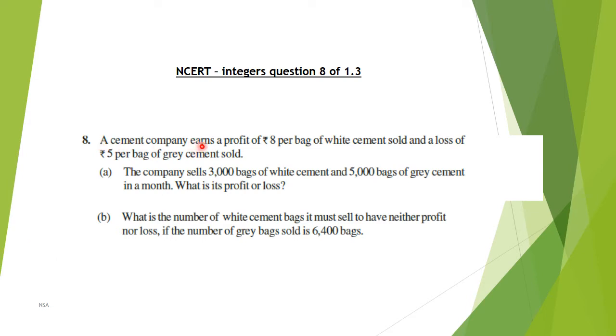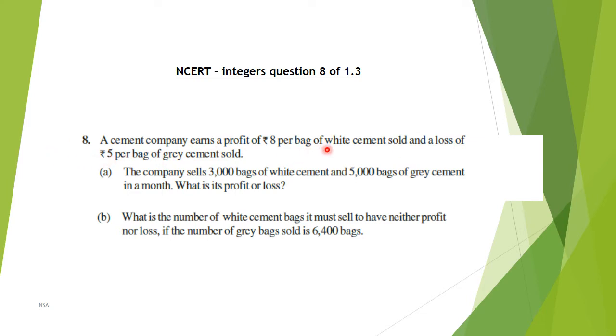A cement company earns a profit of 8 rupees per bag of white cement sold. So if he sells a white cement bag, he gets a profit of 8 rupees, and if he sells a grey cement bag, he gets a loss of 5 rupees.